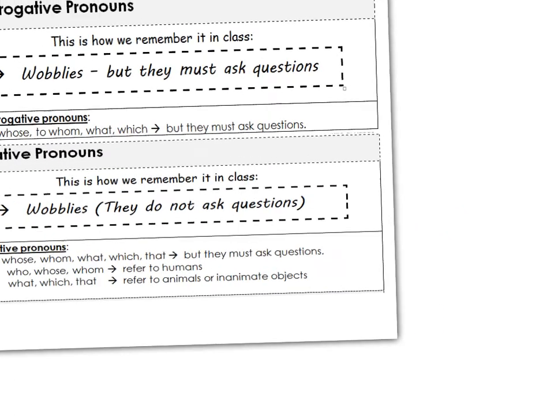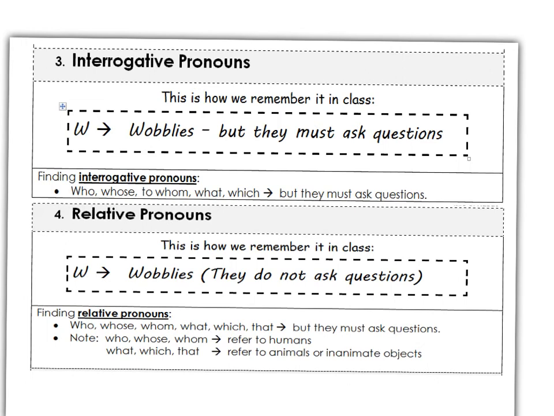Right, let's recap. An interrogative pronoun asks a question. And it usually starts with a W. A relative pronoun starts with a W, but it does not ask a question.